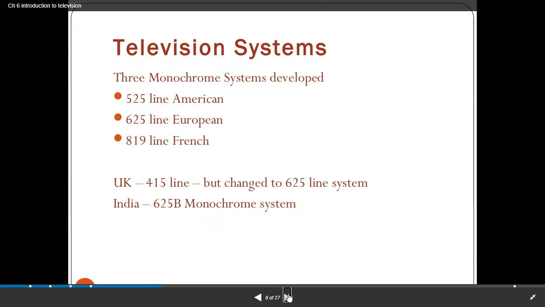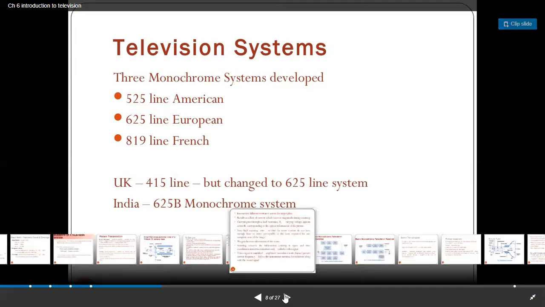The system with 525 lines means these are the lines present on the television screen. Then there is the 625 line system, the horizontal lines on the screen, and in French, an 819 line system. But in our India, we are using the 625 line black and white monochrome system, where the horizontal lines on the screen are 625 lines.